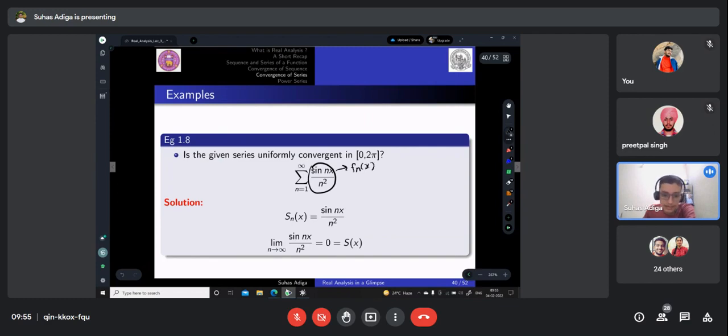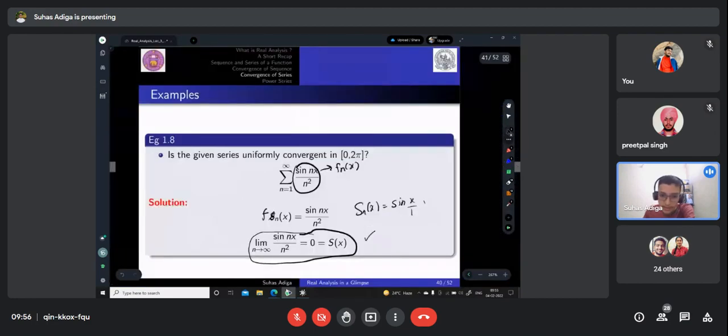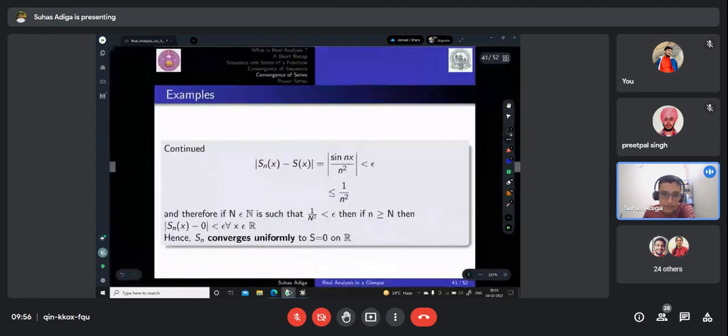So clearly Sn of x will be sine x by 1 plus all that series, right? So when limit n tends to infinity, sine of nx by n square is clearly 0. Because this is 0, the limit exists, it is convergent. So clearly this was s of x, so we have s of x equal to 0.